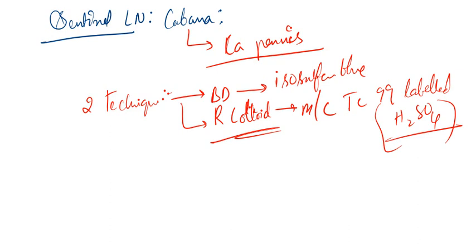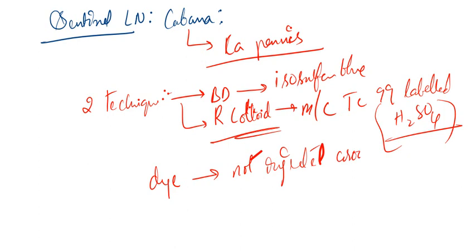So what we do is we inject the dye or radioactive colloid around the tumor or around the areola, but remember, it is not injected around the nipple. Very, very important. It is an INICET question. The dye or radio labeled content is not injected around the nipple.